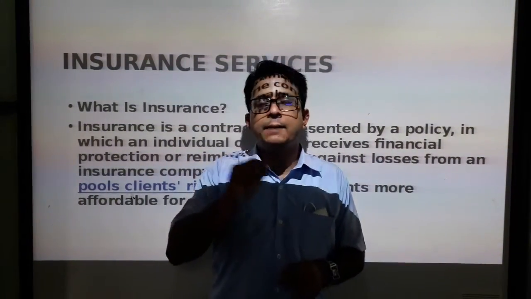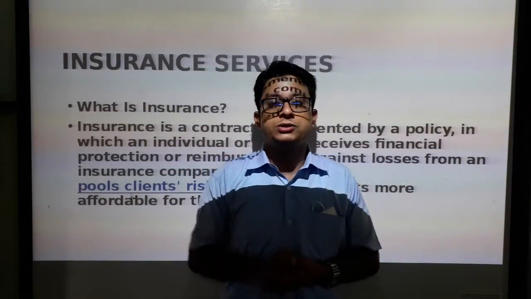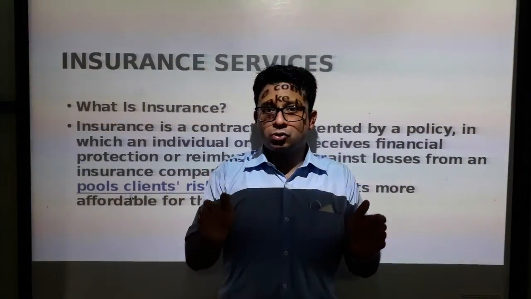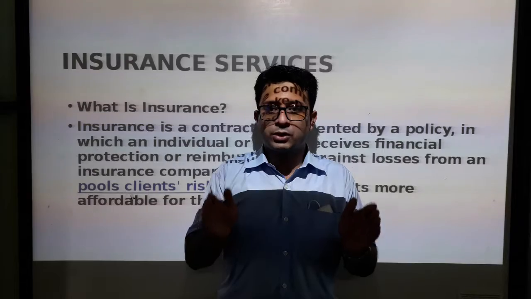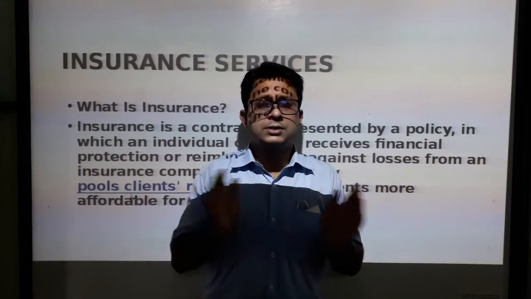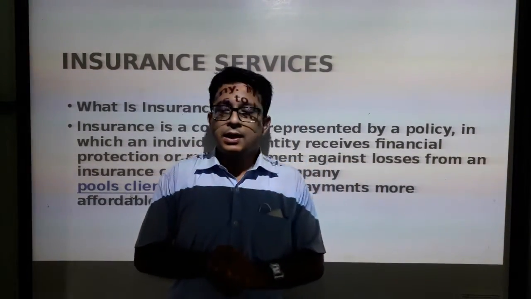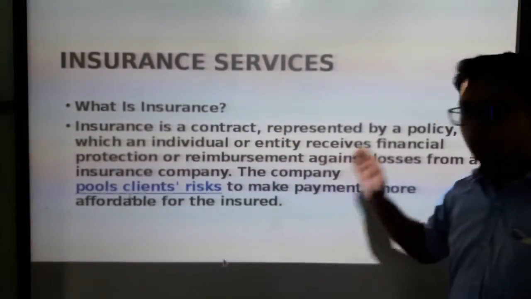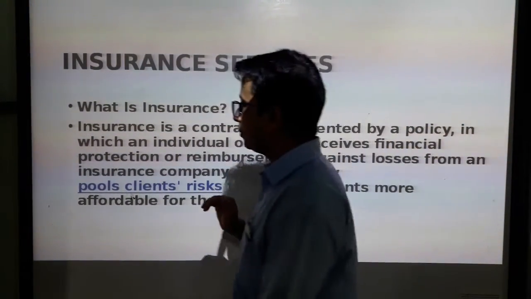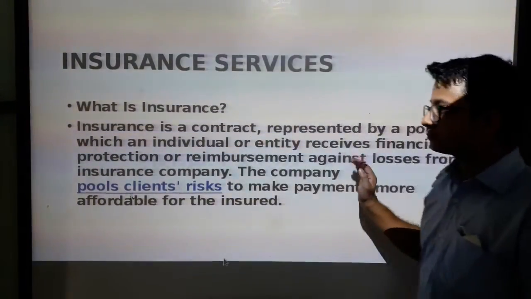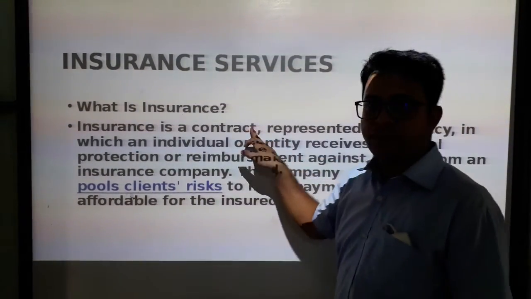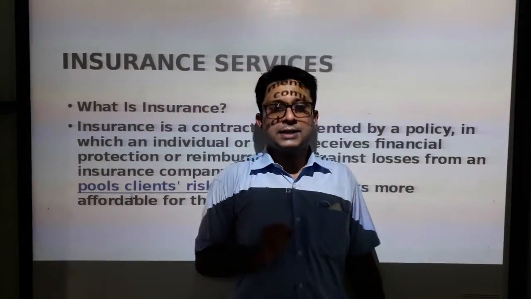We have learned a number of times regarding the auxiliaries of trade. We have learned insurance, banking, transportation, warehousing. All those things we had learned, right? Now this is just a recap of what we have already learned in chapter 1. Regarding insurance, this is just a recap.